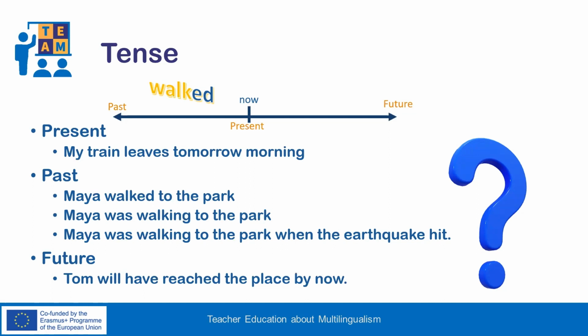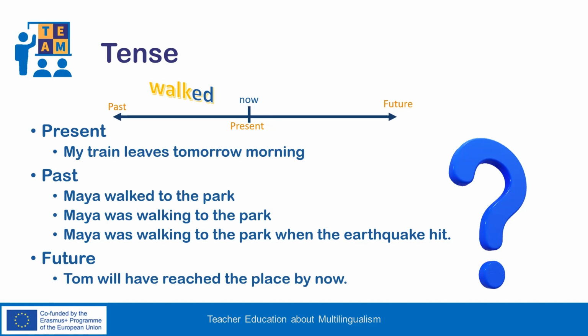Next, we read, "Maya walked to the park." "Maya was walking to the park." "Maya was walking to the park when the earthquake hit." All these examples refer to past events, but morphological marking differs. Noticeably, in the last example, the different forms used help the reader or listener locate these events in the same referent time, that is, perceive them as simultaneous. Finally, although in "Tom will have reached the place by now," will should mark something that takes place in the future, the use of now helps us understand that the reference point specified is not a future one.